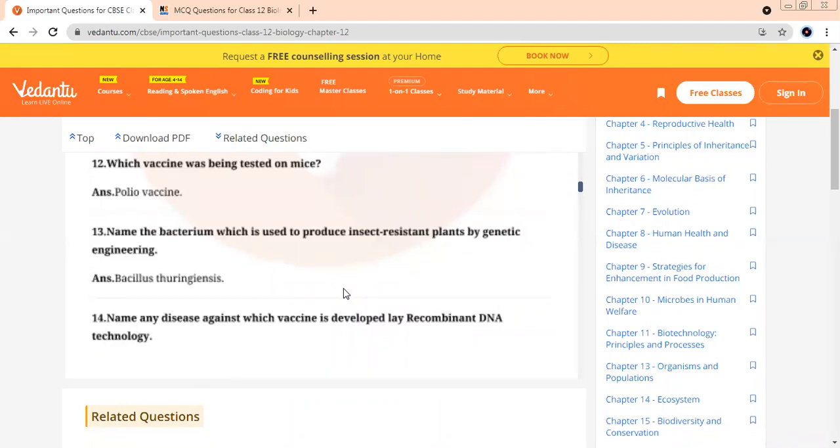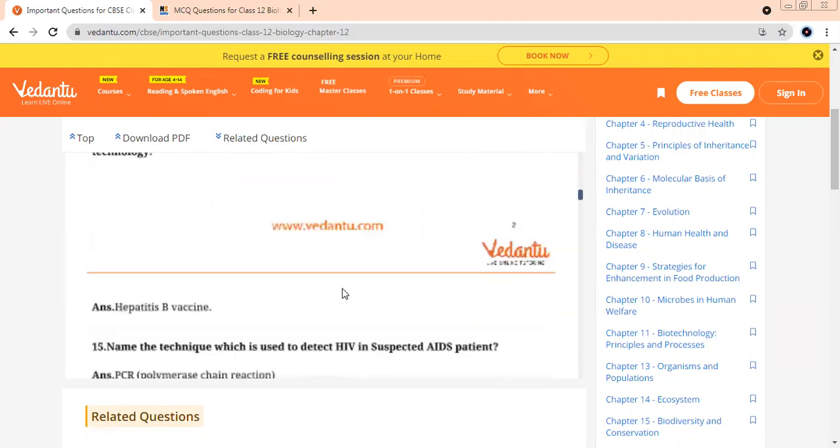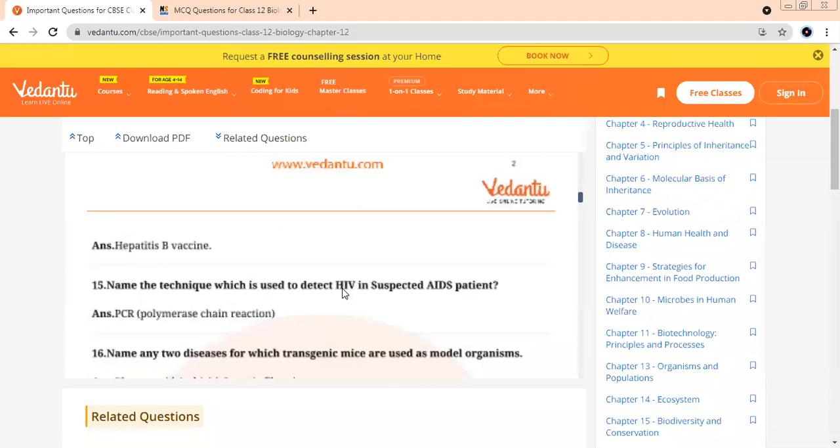Then we'll revise once again. I'll ask you. Name the bacterium which is used to produce insect-resistant plants. We had used this bacteria. What was its name? Bacillus thuringiensis. Yes. Name any disease for which a vaccine is developed using recombinant DNA technology. Any one vaccine which we have made by recombinant DNA technology. Which vaccine is this? Hepatitis B vaccine. Yes, beta. Yes, hepatitis B.